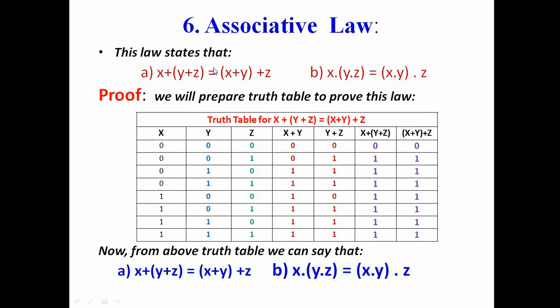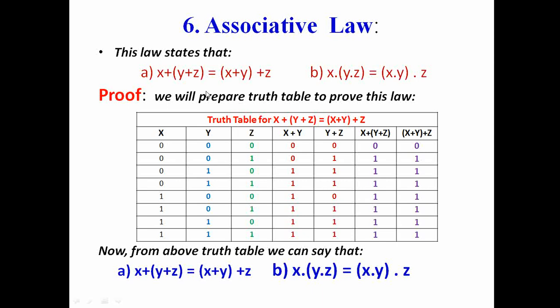The next is called associative law. This law states that x plus bracket y plus z is equal to bracket x plus y bracket plus z, and x dot y dot z is equal to x dot y dot z. So this second law is a dual of the first law again. For this I am giving you the truth table derivation of the first law only. Similarly you can prepare the truth table for the second law also.